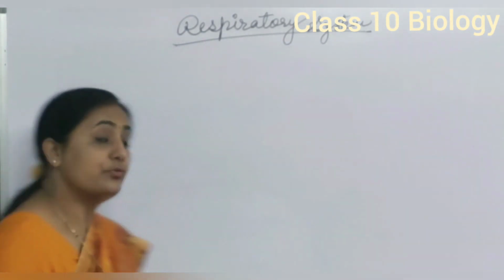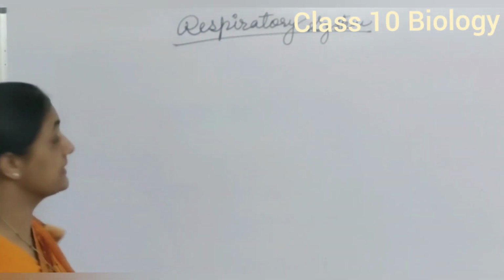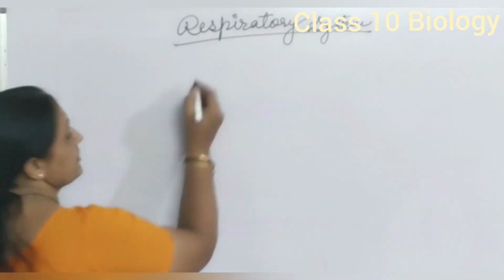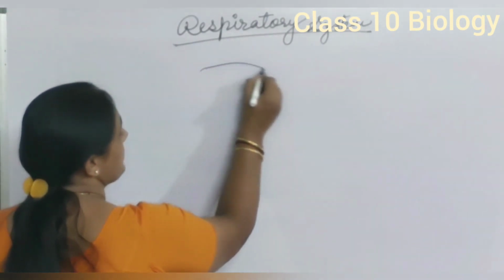In case of human beings, generally we say that for breathing purpose we use lungs. But with lungs, several other organs are also there which help for exchange of gases. And all these things we study in the respiratory system, how the mechanism of breathing is carried out by using this system. So here, first we see the respiratory system, which starts from the nasal passage.